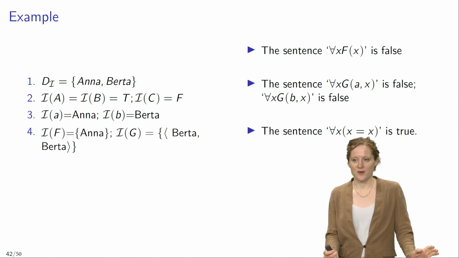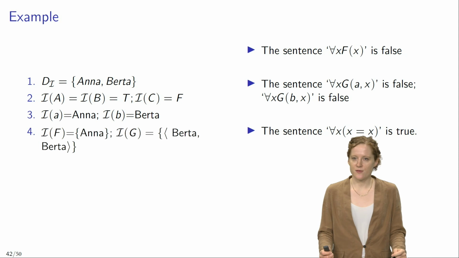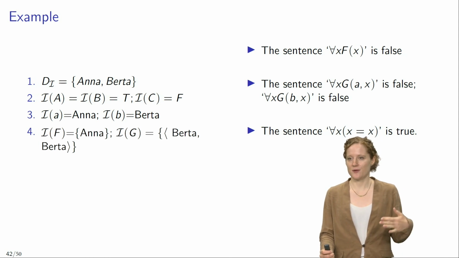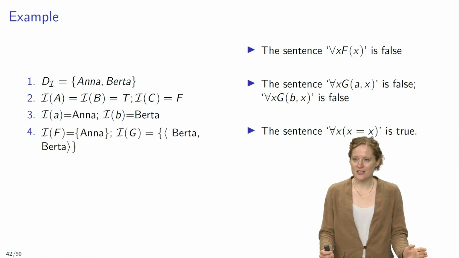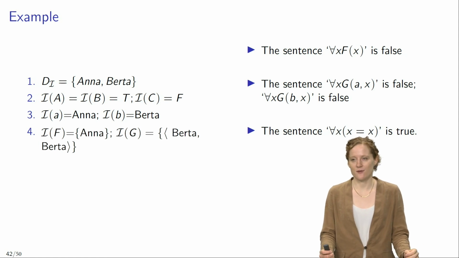So here are a couple of examples to illustrate this idea. We have the very same interpretation again. The domain includes Anna and Berta. We use A to refer to Anna and B to refer to Berta. And the interpretation of the predicate F includes only Anna, and the interpretation of the predicate G includes the ordered pair that has Berta as first member and Berta as second member. On this interpretation, the sentence for all x, Fx, is false. And why is that? Well, Berta does not satisfy the open formula Fx, since the sentence Fb is a false sentence.